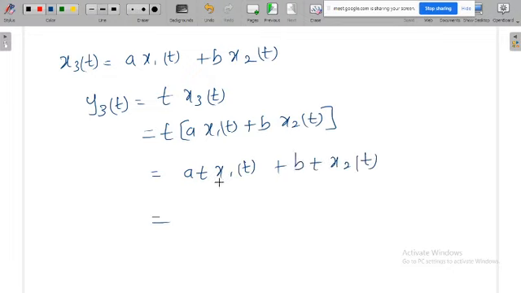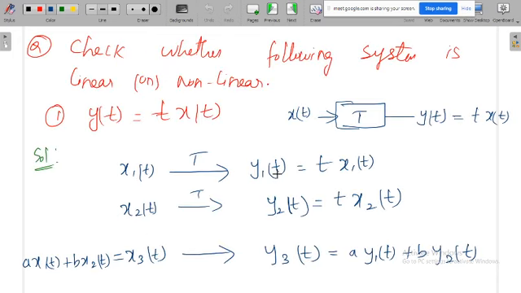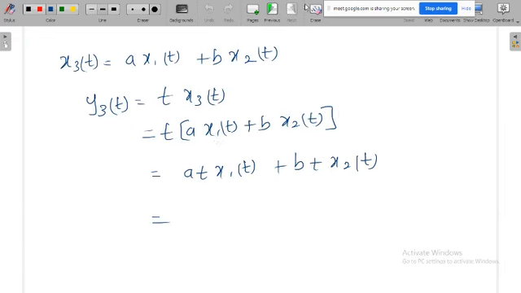Then you try to represent this in terms of the existing output. t x1 of t you can write in terms of y1 of t. Similarly, t x2 of t you can write in terms of y2 of t. So that means finally I am satisfying this.